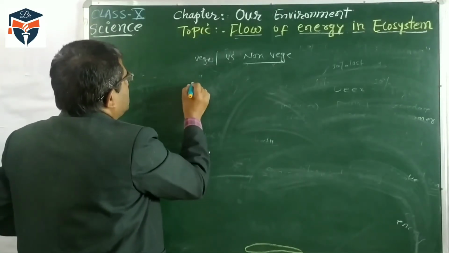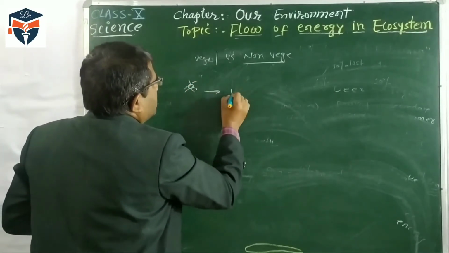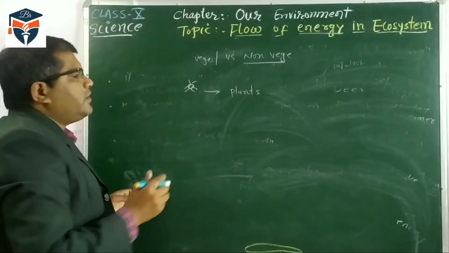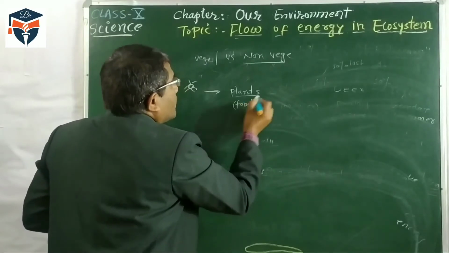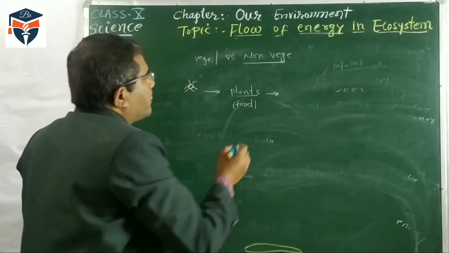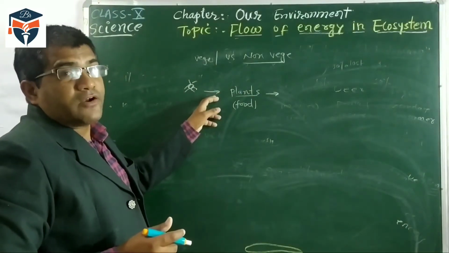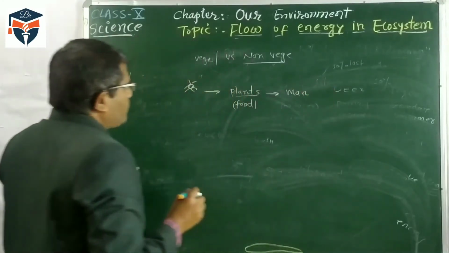The sun is the source of energy, and the plant traps the solar energy and forms the food. The food is formed in the form of vegetables we are talking about here. So the vegetables are prepared for man.